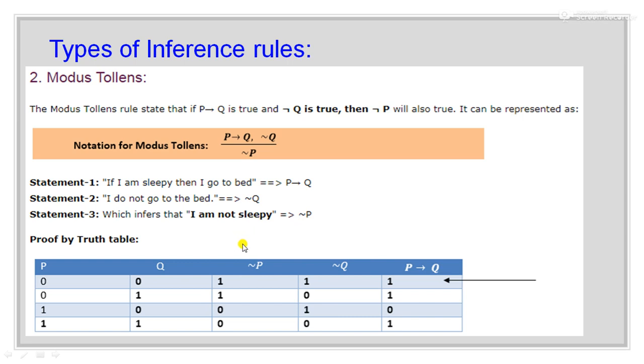Now what we are finding, we are finding negation P, negation Q, and P tends to Q. Now if you see the values in the first row, the value of negation Q is 1 and the value of P tends to Q is 1. So this shows that the value of negation P is also 1. So we are able to conclude that if I combine P tends to Q and negation Q, we get negation P.